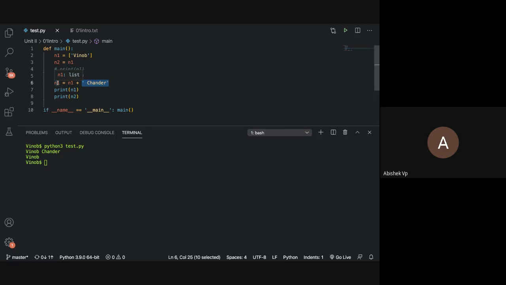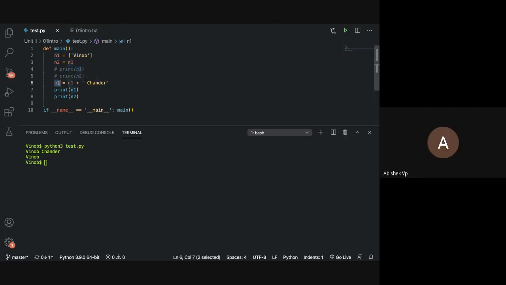But in that step, n1 plus adding something essentially means that we are changing it only. So that is the point. That is an illusion here. You're not actually changing it in place, right? What you're essentially doing here is creating a separate object, right? That object is concatenated with another object n1, right? And then n1 is replaced.